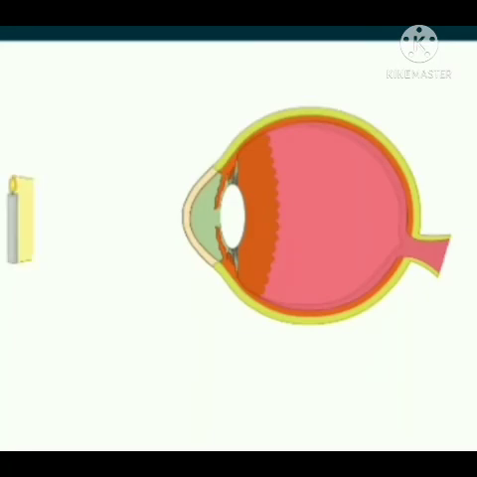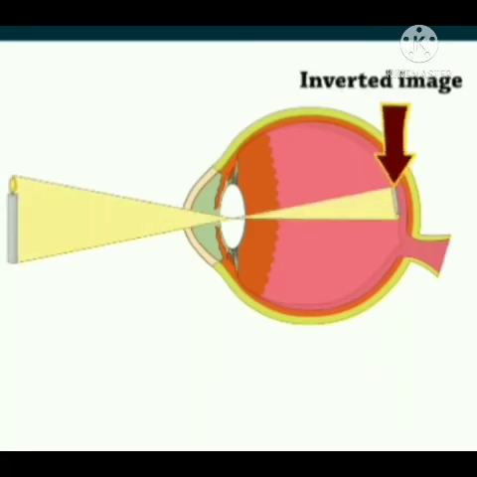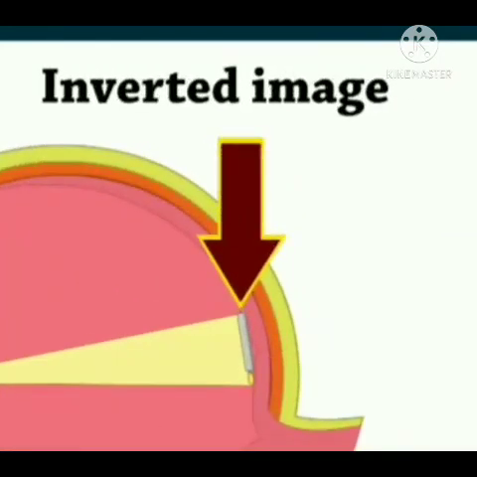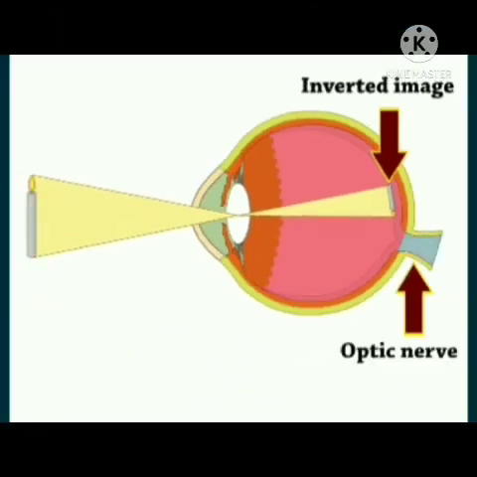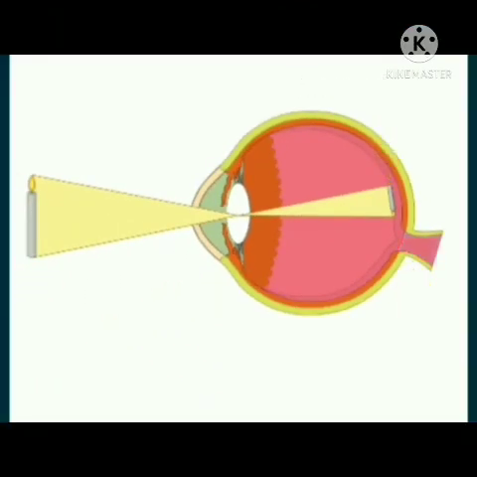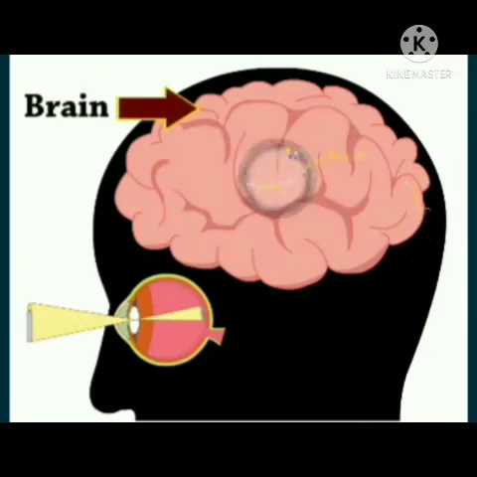An inverted real image of the object is formed on the retina. The electric signals generated by the cells are sent to the brain through the optic nerve. The brain reassembles the signals into a meaningful image and gives rise to the sensation of vision.